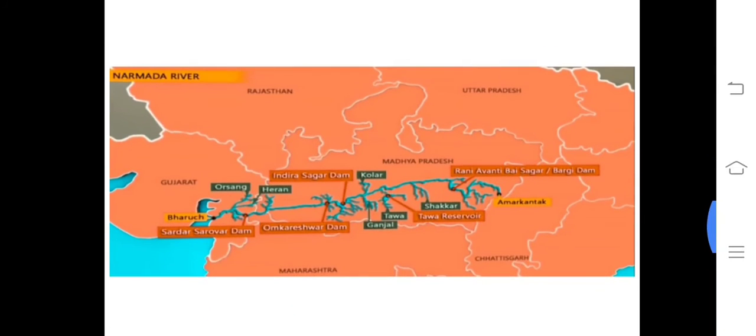Okay, now you can see the Narmada river. Let's go and see the Narmada river. Narmada, yes, you can see from Madhya Pradesh, Amarkantak, from here it originates, and on this you have a lot of dam systems like Indira Sagar dam system. Finally it drains through the Gulf of Khambat, Bharuch region. Bharuch is a port. Your Sardar Sarovar Dam, Omkareshwar Dam also. You can see some tributaries, Kolar tributaries, Ganjal tributaries, and many more.